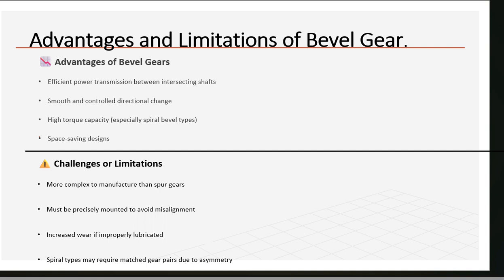More complex to manufacture than spur gear. Must be precisely mounted to avoid misalignment. Increased wear if improperly lubricated. Spiral type may require a matched gear pair due to asymmetry. Next.